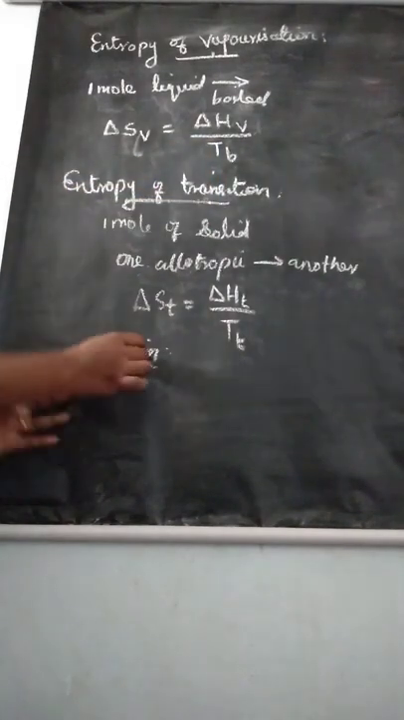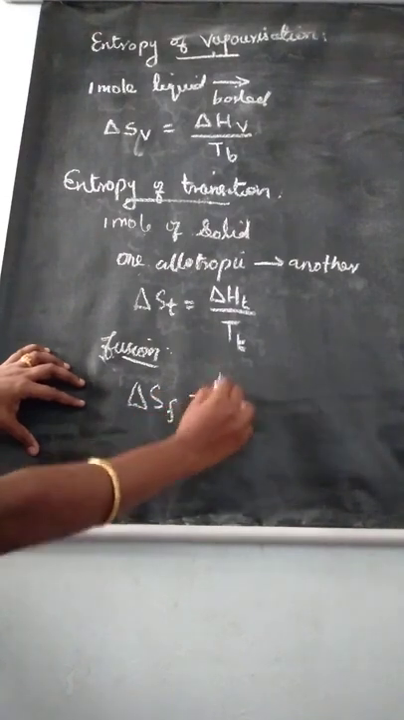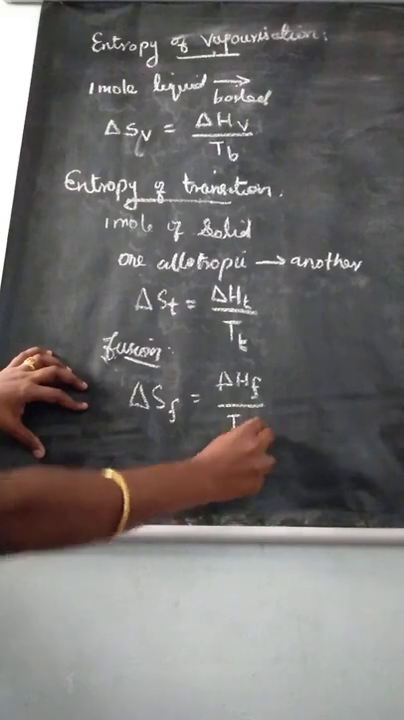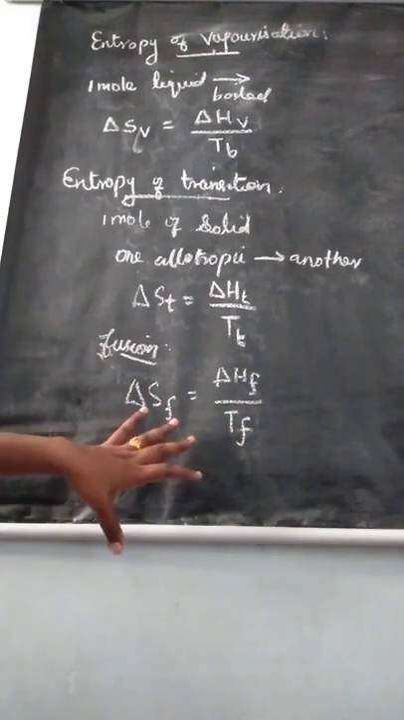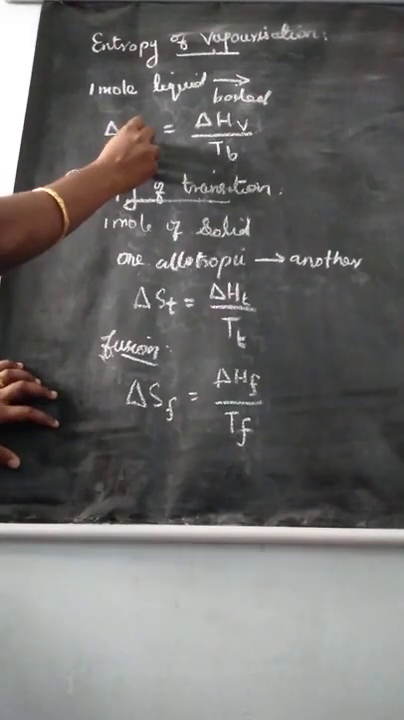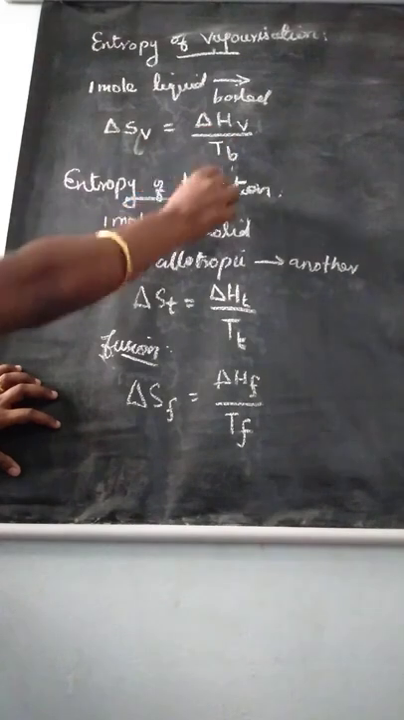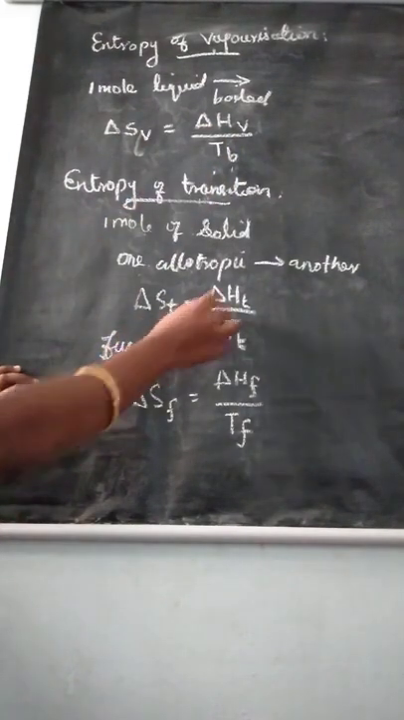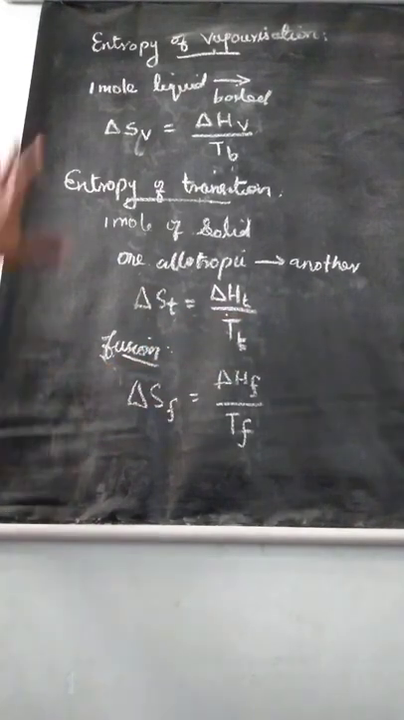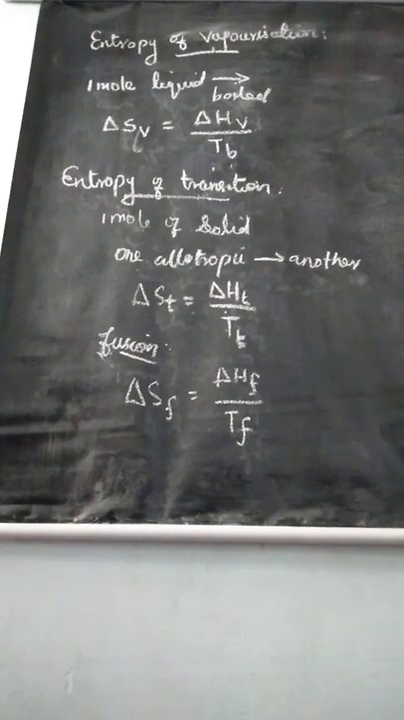Entropy of fusion we learned. The formula for entropy of fusion: delta S F equal to delta H F divided by T F. Then in the same way, entropy of vaporization means delta S V is equal to delta H V divided by T B. Entropy of transition: delta S T is equal to delta H T divided by T T. Understand? So this is entropy change accompanying change of phase.